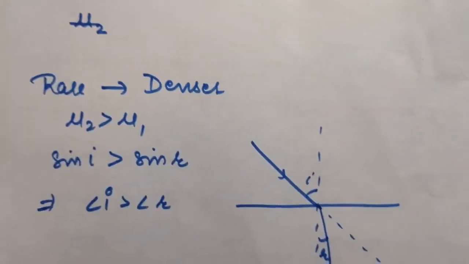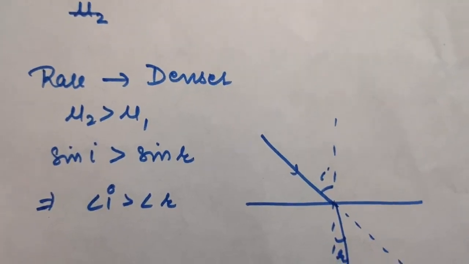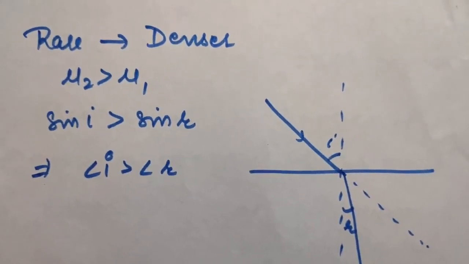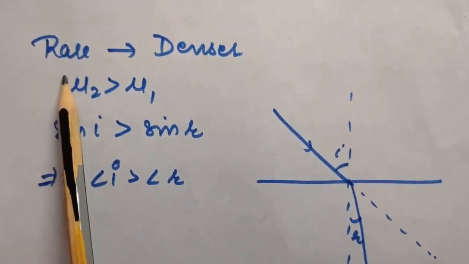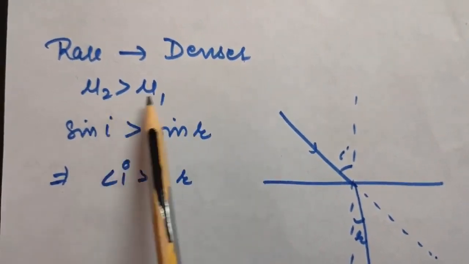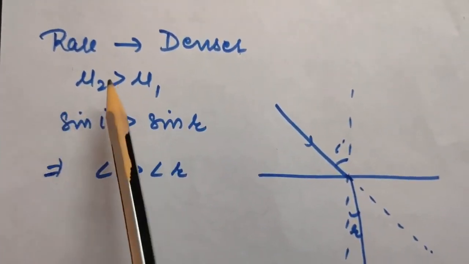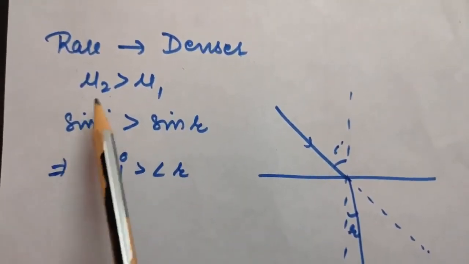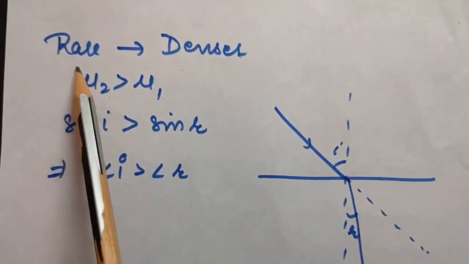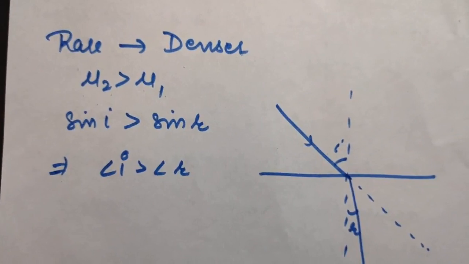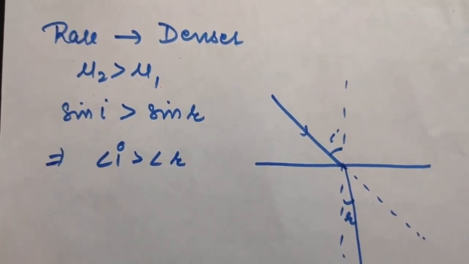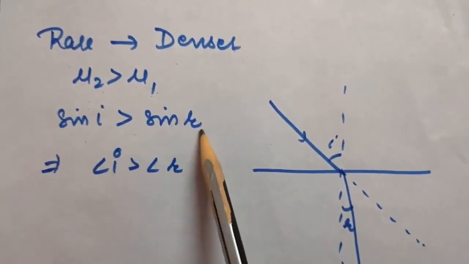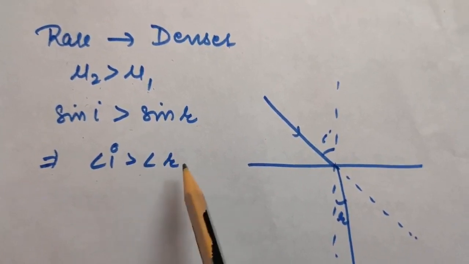Now, the reason why light bends towards the normal when it goes from rarer to denser medium, we can conclude from Snell's law only. If the light is going from rarer to denser medium, then mu2 is greater than mu1. As I told you earlier, a medium which has more refractive index is more dense. So from Snell's law, mu2 by mu1 equals sine I by sine R. If mu2 is greater than mu1, that means sine I is greater than sine R, or angle I should be greater than angle R.